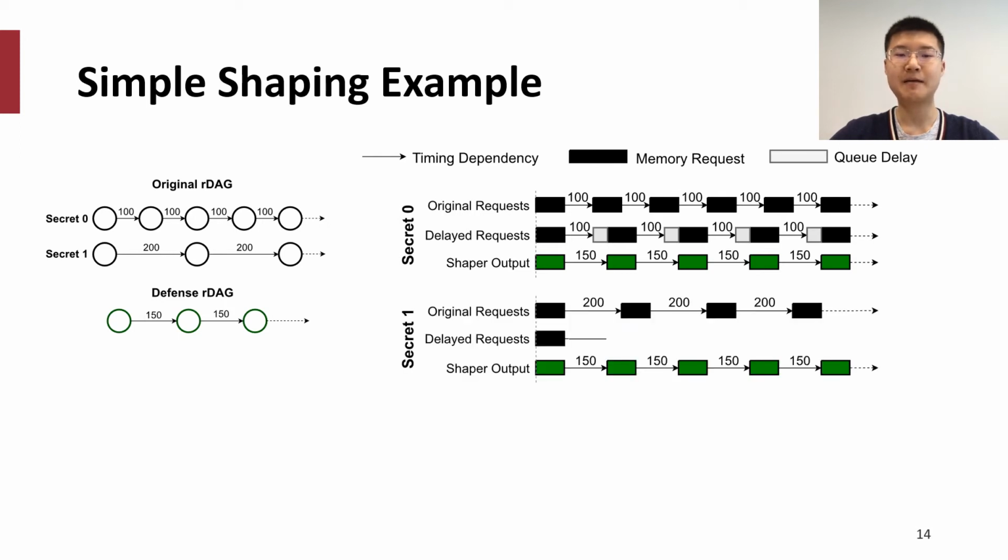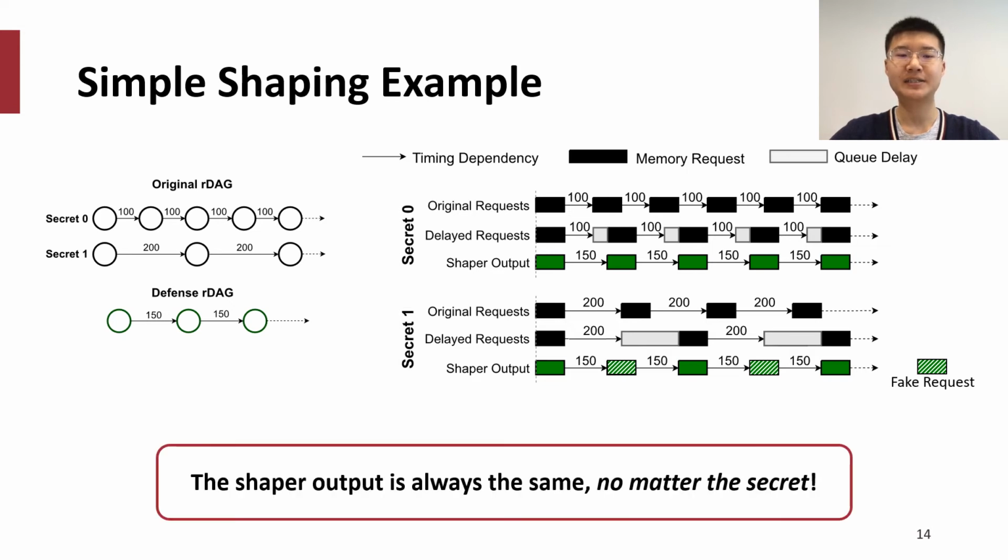The shaping can be a little trickier for the secret 1 case. There's no original memory request to match the second shaper output, so we'll generate this as a fake request, and then delay the next original request for a long time to match the next shaper output, and so on and so forth. As you can see from this example, by delaying requests and generating fake requests, our shaper output is always the same, no matter the secret. This scheme helps the DAGguise system achieve very strong security.